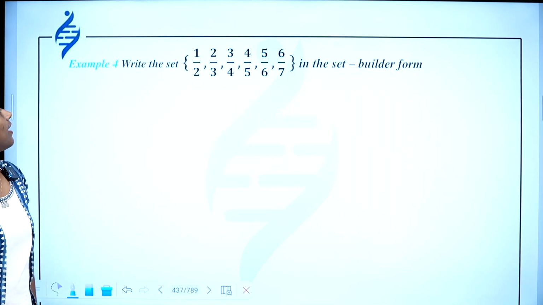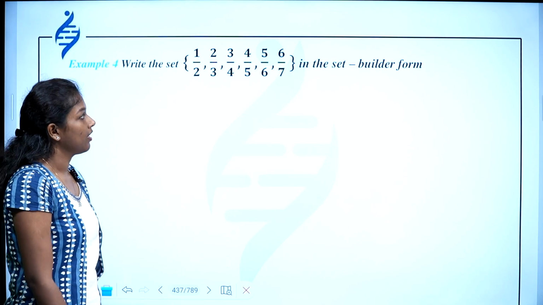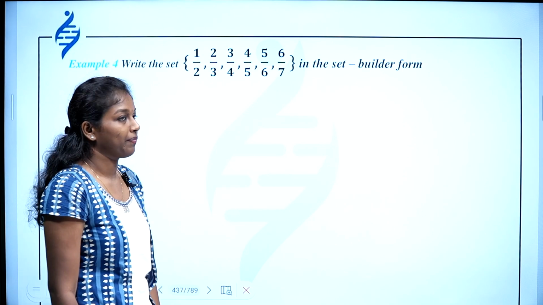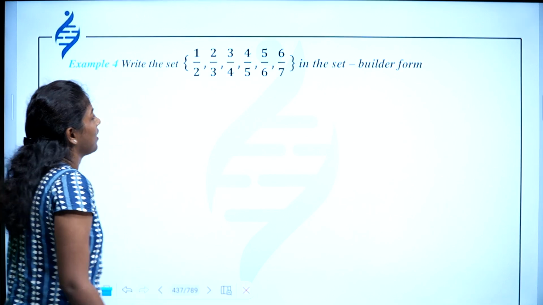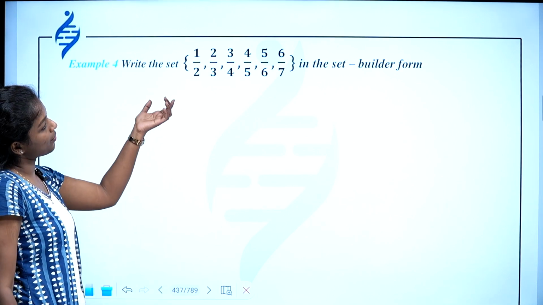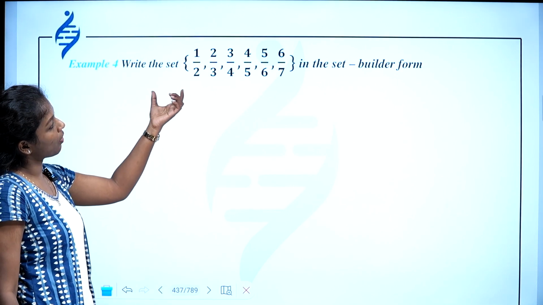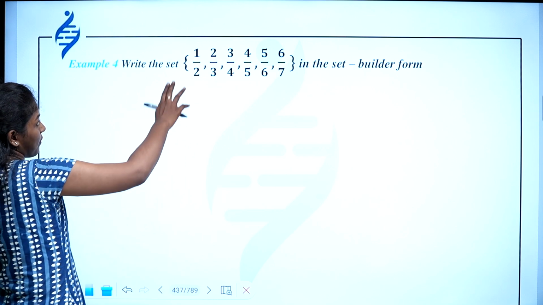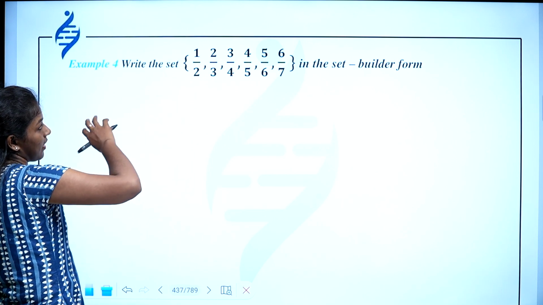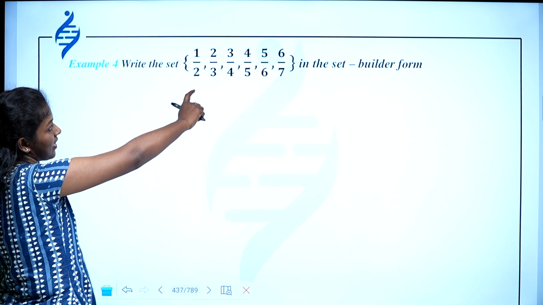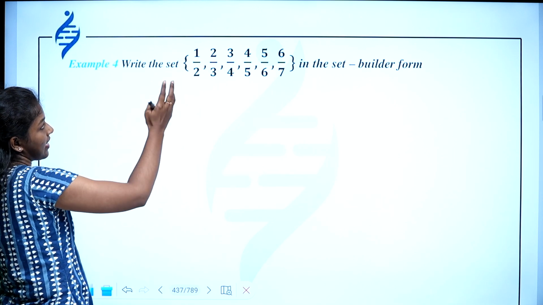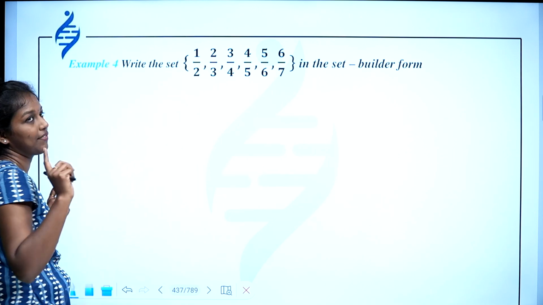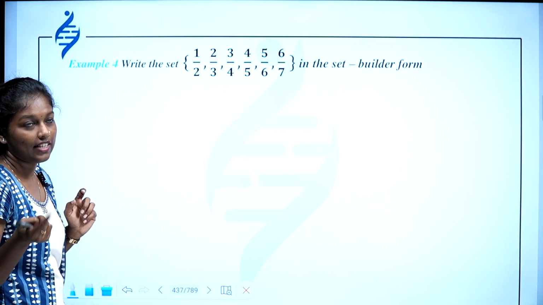Next, write the set 1 by 2, 2 by 3, 3 by 4, etc. in the set builder form. While looking at this question, you should be able to understand in which format it is written. You can see 1 is added to the numerator to get the denominator, and it starts with 1, the first positive integer.